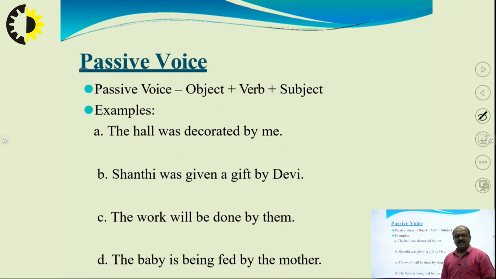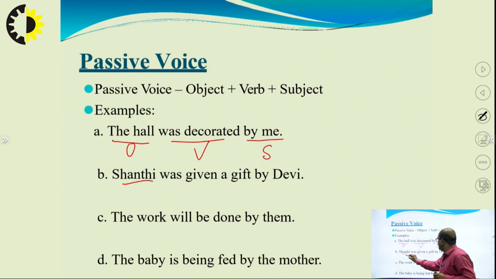So, passive voice takes first object, then verb, then subject. The object is the hall, was decorated is the verb, by me is the subject.